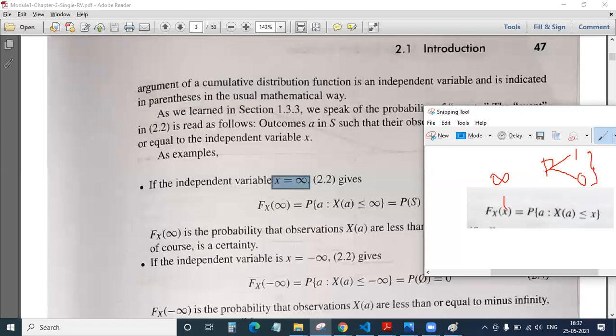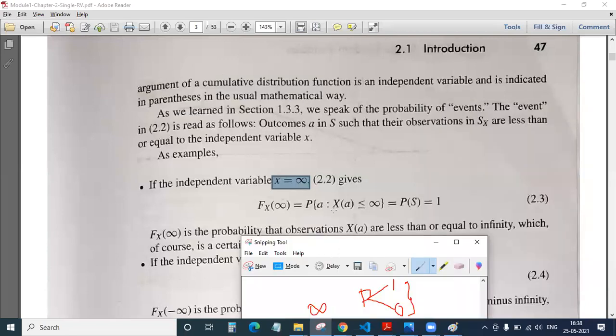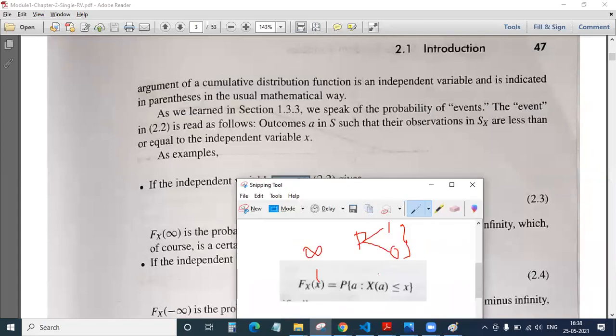Therefore, when my x becomes infinity, what would happen with our P of S at the max? If x is moving towards infinity, a higher value, the probability cannot reach infinity. The maximum value it can take is 1, because our probability has to be between 0 and 1. This is the simple reason.